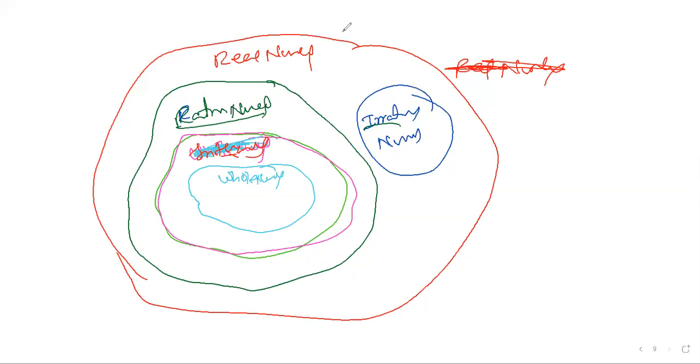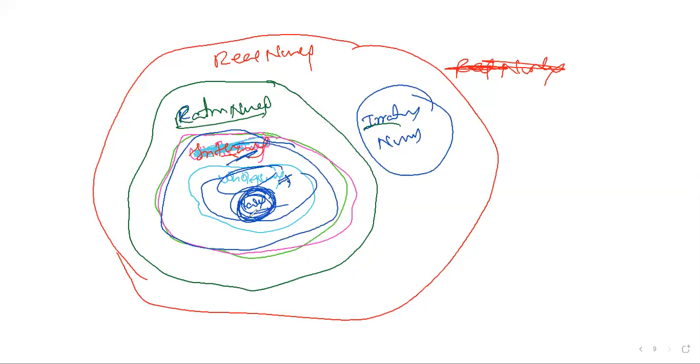Inside the whole number, what will we get? Natural numbers. You should not be confused. Whole numbers start from 0. Automatically, natural numbers are a part of whole numbers. Next, natural numbers and whole numbers are parts of integers. Integers cover natural numbers and whole numbers.